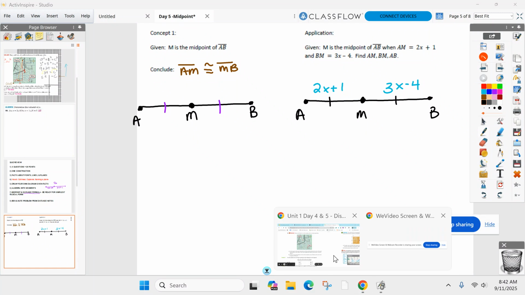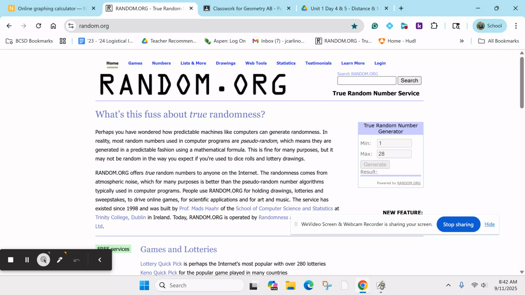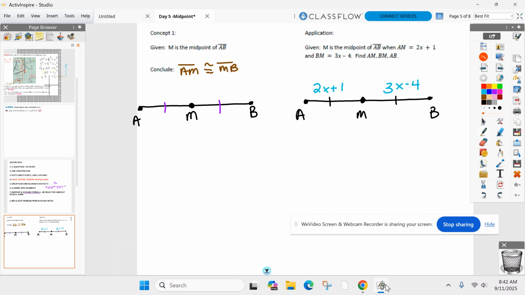Can't use that anymore. But what do I know about each of the segments? What do I know about each of those two smaller segments? Adriana, what do I know about them? They're equal, so I can set them equal now. I can say 2x plus 1 is equal to 3x minus 4. But I don't know that without what vocabulary term?